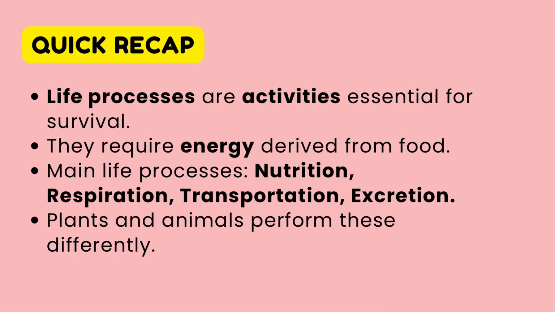So in today's lesson, we learned that life processes are the essential activities that every living organism performs to stay alive. All these processes require energy, and the energy comes from the food that we eat. The main life processes include nutrition, respiration, transportation, and excretion. Both plants and animals perform all these processes, but they do them differently because their bodies are different. So in short, life processes are the basic functions that help every living organism to survive, grow, and stay healthy.